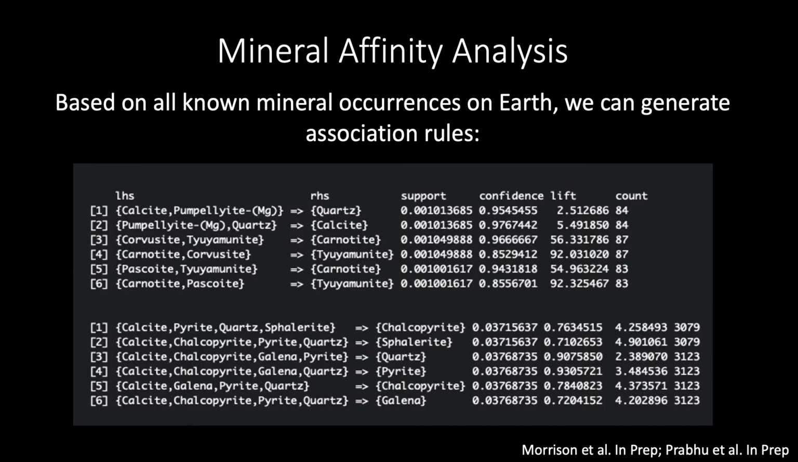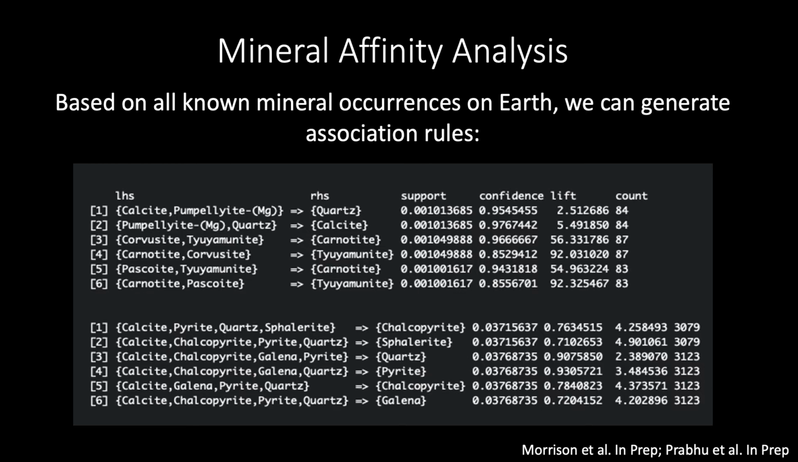We do this by generating a list of association rules. These rules are made up of a left-hand side, which is a mineral assemblage, and a right-hand side, which is a single mineral or mineral assemblage we'd like to characterize in terms of the left-hand side. For example, if you have calcite, pyrite, quartz, and sphalerite at a particular locality, you have a certain likelihood that that locality will also contain chalcopyrite.